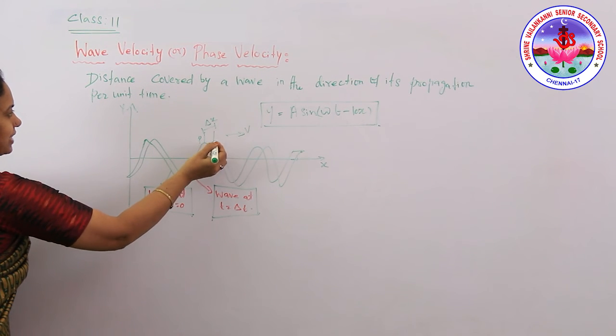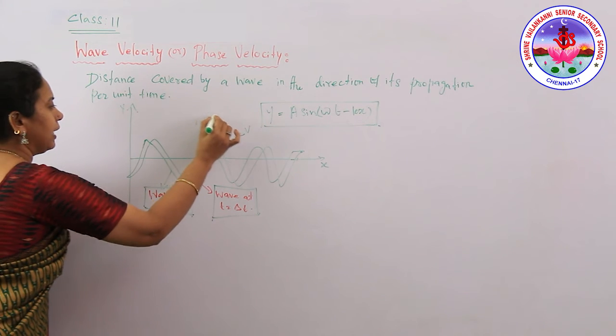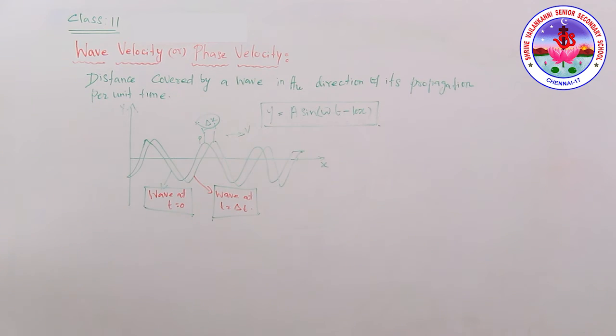So here there is a change del x as it moves over the small interval del t. The entire wave pattern is moving through a distance del x in the positive direction.